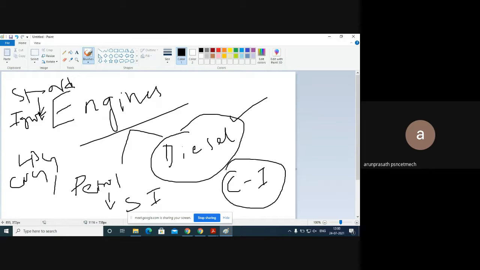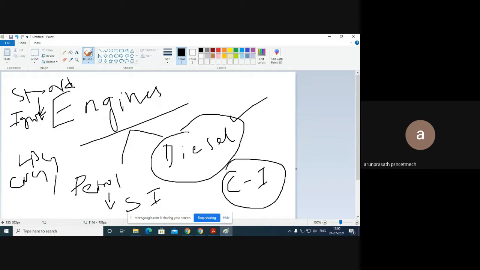But don't get confused about these terms: flash point, fire point, self-ignition temperature. Simply keep in your mind that diesel can evaporate faster when compared to petrol at our atmospheric temperature. Our atmospheric temperature is around 30 or 34 degrees Celsius nowadays, and at this atmospheric temperature, diesel evaporates faster compared to our petrol. Okay, just keep these things in your mind.